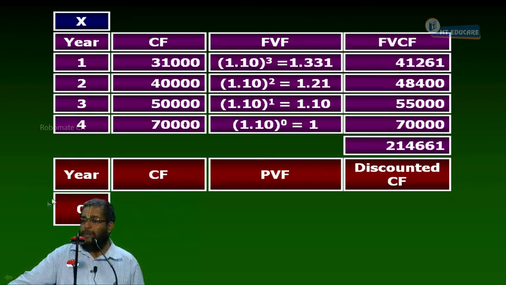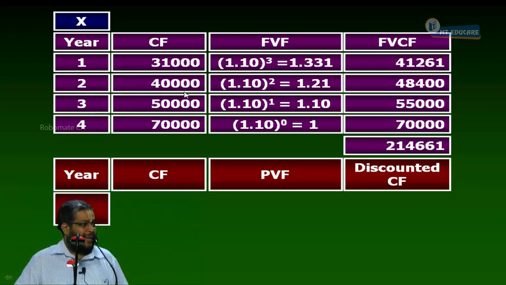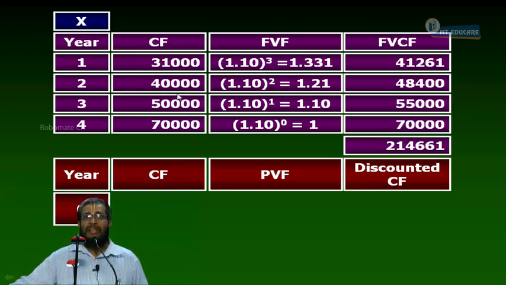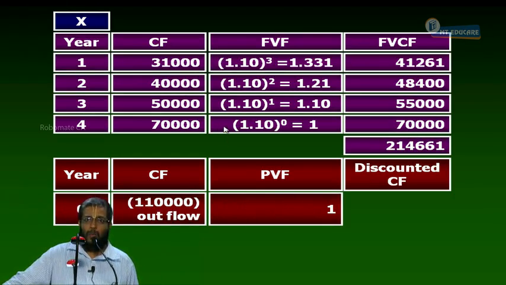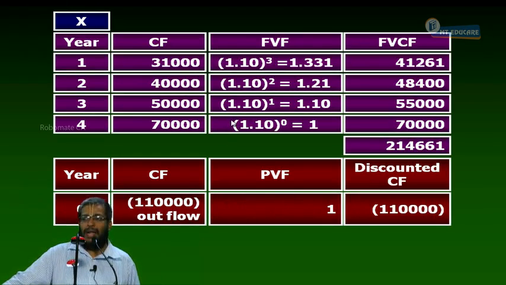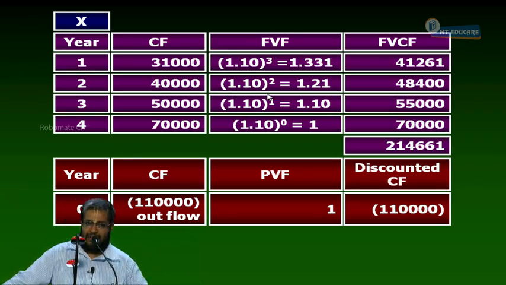This is what I consider as project cash flow. I want to calculate the NPV now. Year 0, how much did I invest? 1,10,000. The present value factor is 1. Discounted cash flow is minus 1,10,000. First year, nothing. Second year, nothing. Third year, nothing. Fourth year,